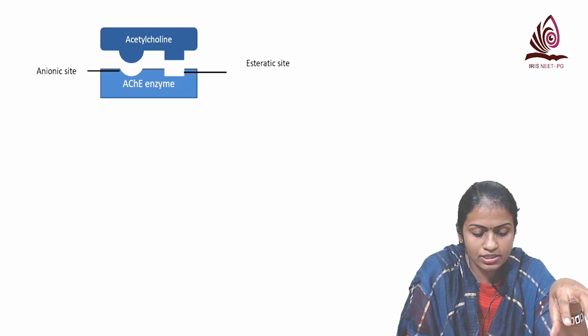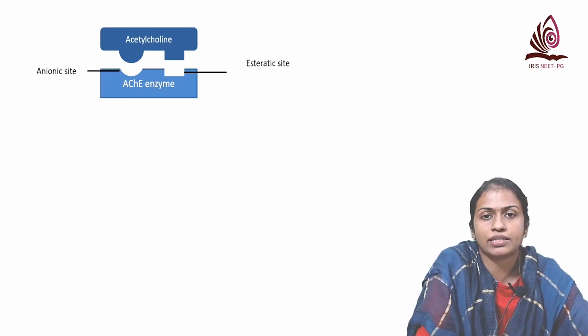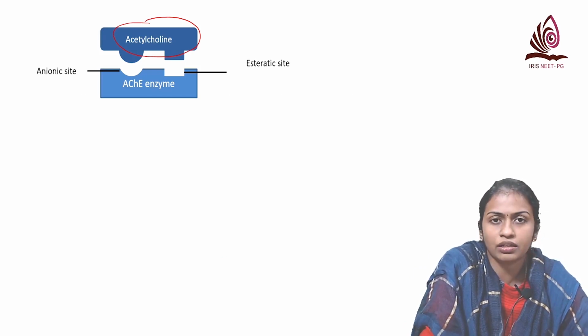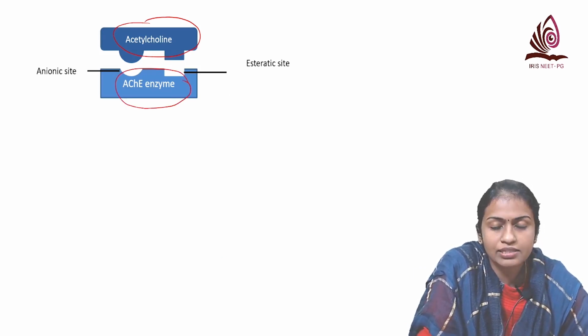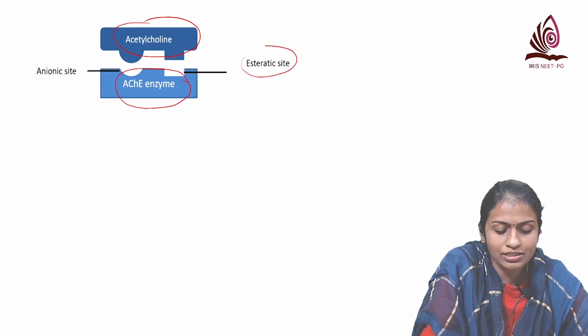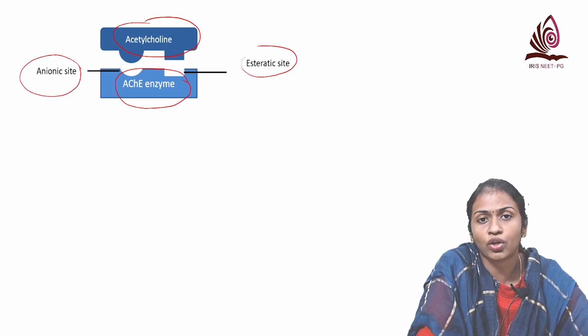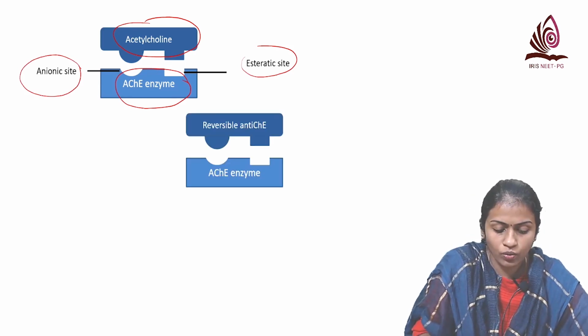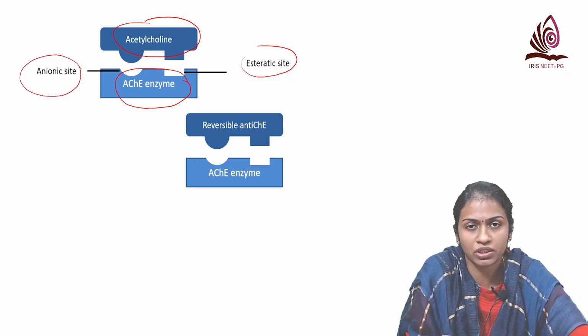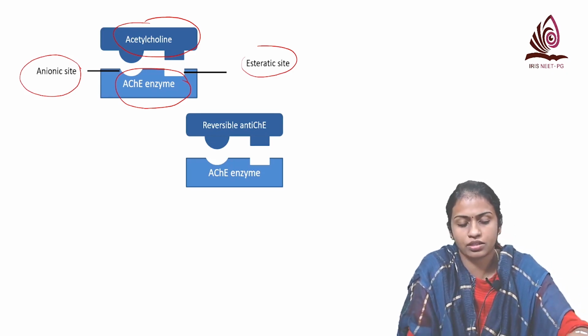You can see here how acetylcholine binds and gets degraded by the acetylcholinesterase enzyme. This enzyme has two sites: an esteratic site and an anionic site. Reversible anticholinesterases like physostigmine and neostigmine resemble this acetylcholine.